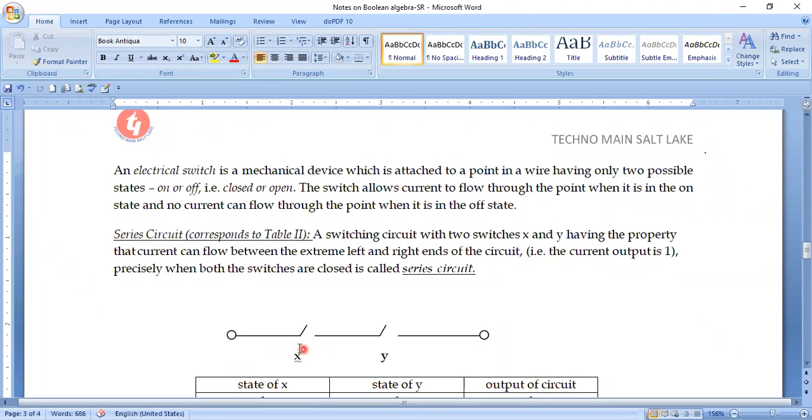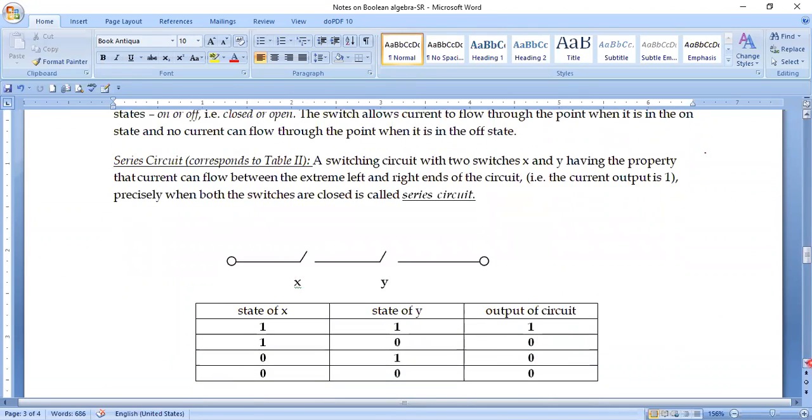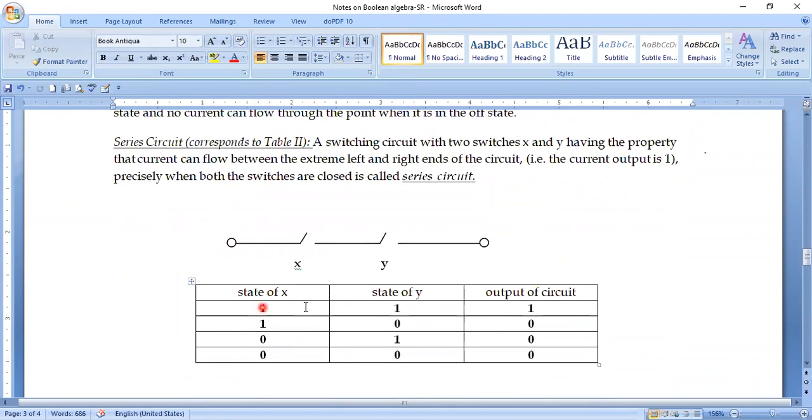The different states are: X can be open, Y can be open, both. X closed, Y closed, both. X open, Y closed; Y open, X closed. If I write it in a table form, we will get the following. X closed, Y closed, output is 1, meaning there will be some sort of current flow.